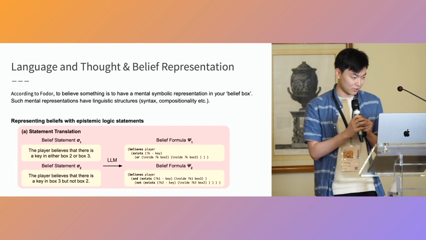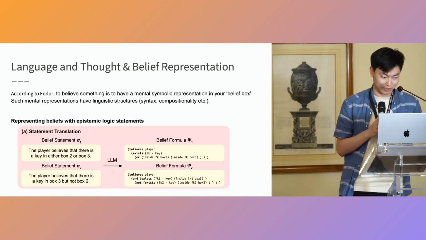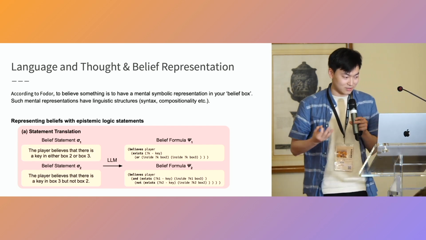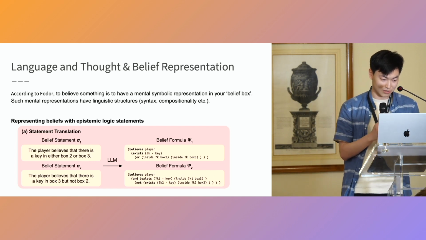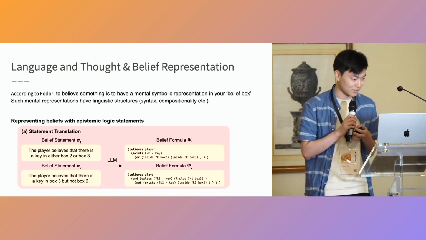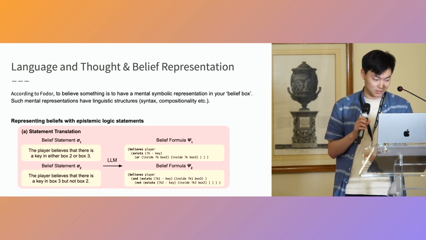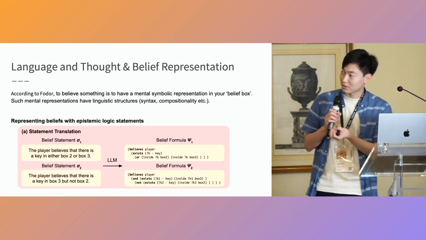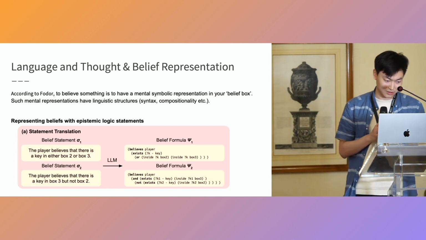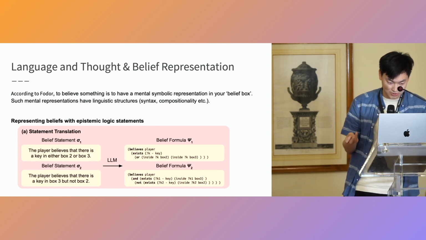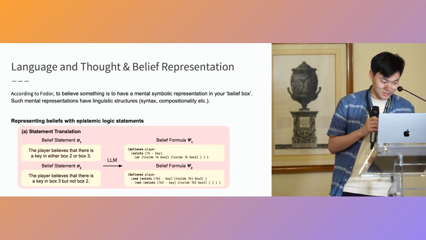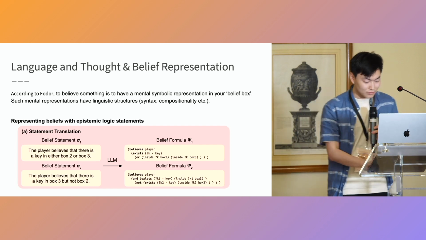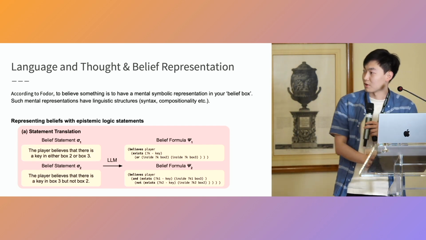So consider a scenario where a player is playing a simple game where he's trying to find some keys in boxes. So we can translate statements such as the player believes that there is a key in either box 2 or box 3 to this first order logic statement, so there exists a key that is either inside of box 2 or box 3. Now we have a belief representation.